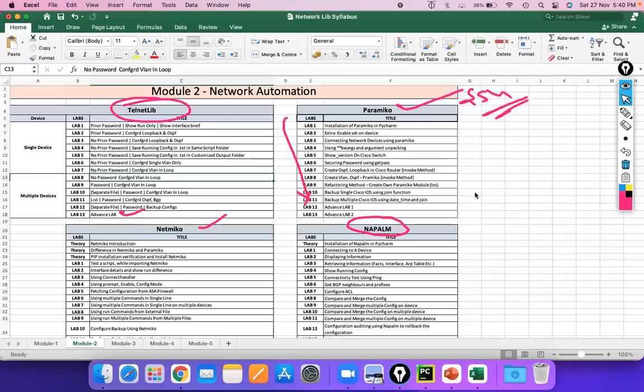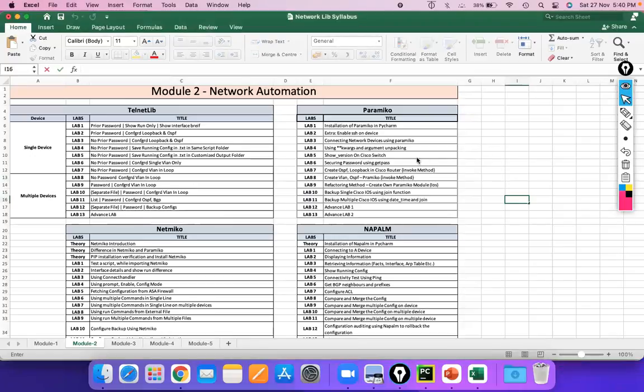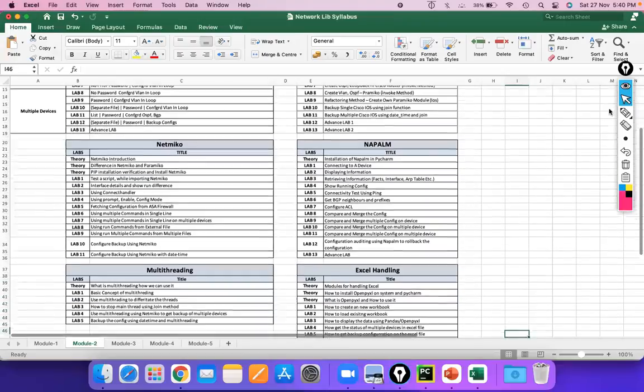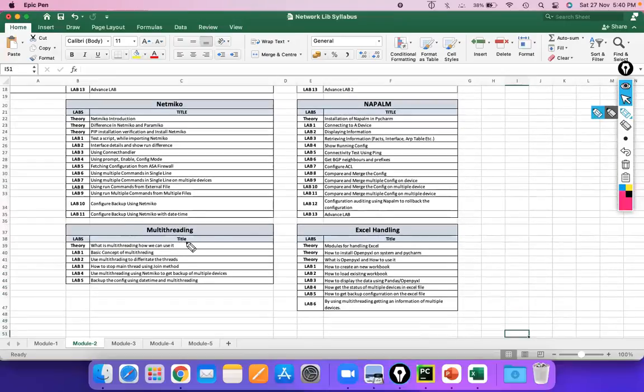I think I have a few more with this section. Now, the two parts of module 2 are remaining, with multi-threading.